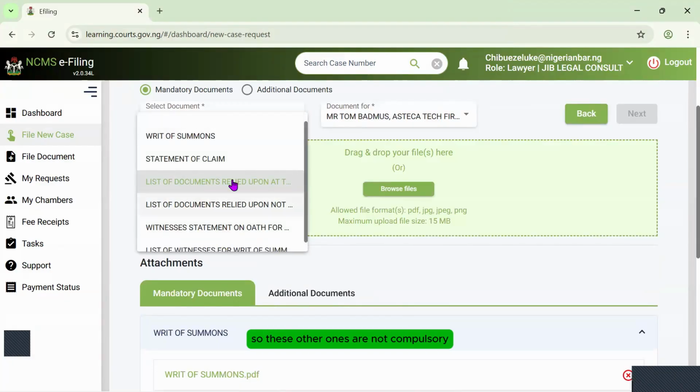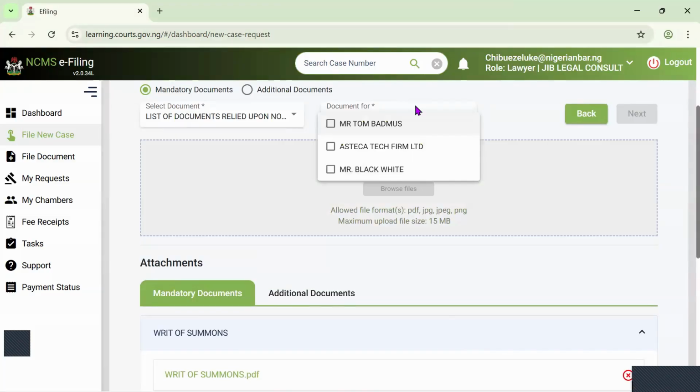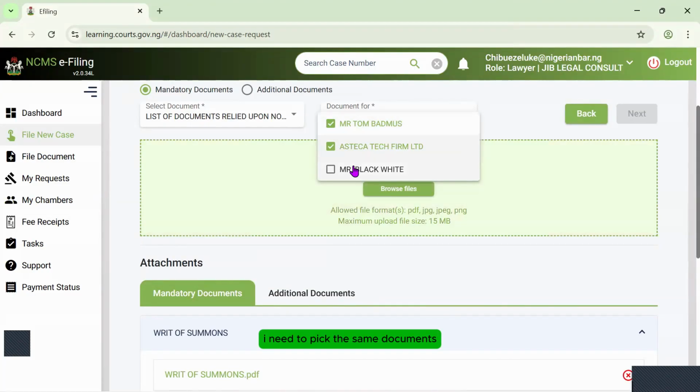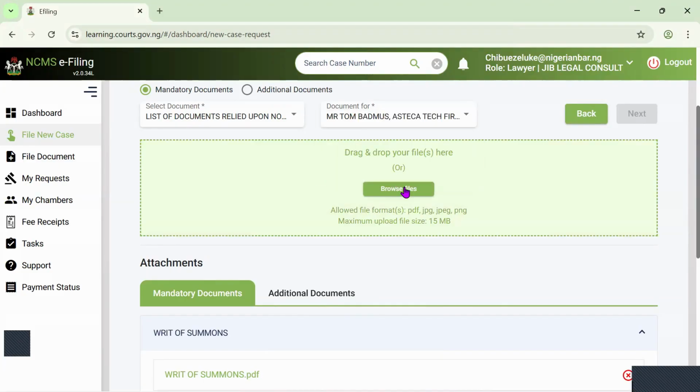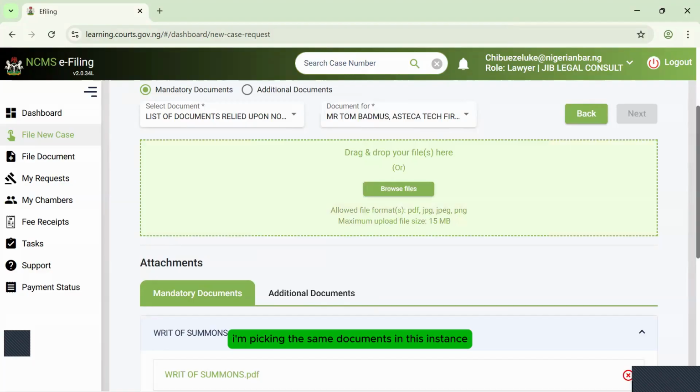So these other ones are not compulsory in the live environment, but we have to put them because if you don't, this next button is not going to highlight and you cannot click on it. So I need to pick this same document I had. So the same list of documents, I'm picking the same document in this instance because of the circumstances.